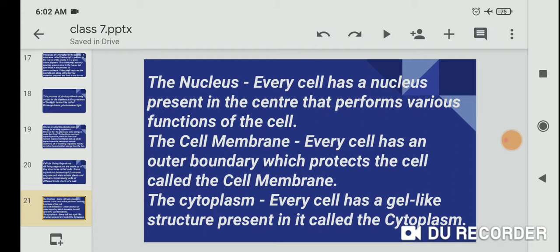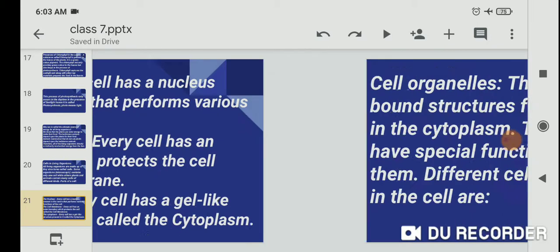Second, the cell membrane. Every cell has an outer boundary which protects the cell, called the cell membrane. Third, cytoplasm. Every cell has a jelly-like structure present in it called the cytoplasm.